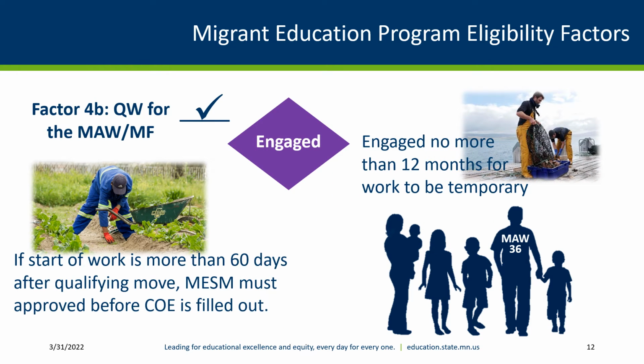If they engaged in qualifying work more than 60 days after the move, it needs prior approval from the Migrant Education Services Manager. For temporary employment to be considered qualifying work, the worker must be engaged no more than 12 months. Personal subsistence is not typical in our state. If you are determining eligibility using personal subsistence, you must provide a comment with details clearly explaining this determination.